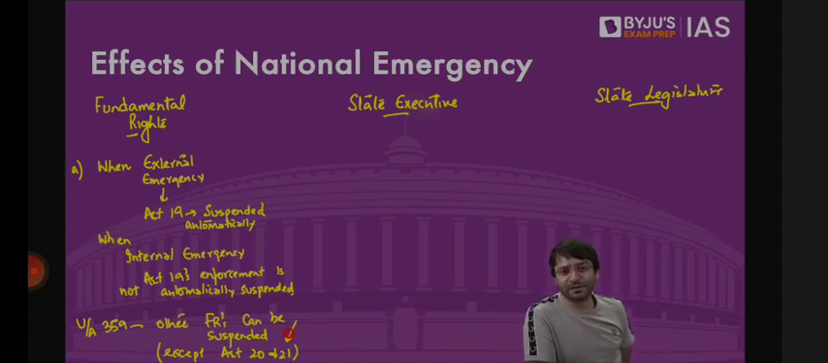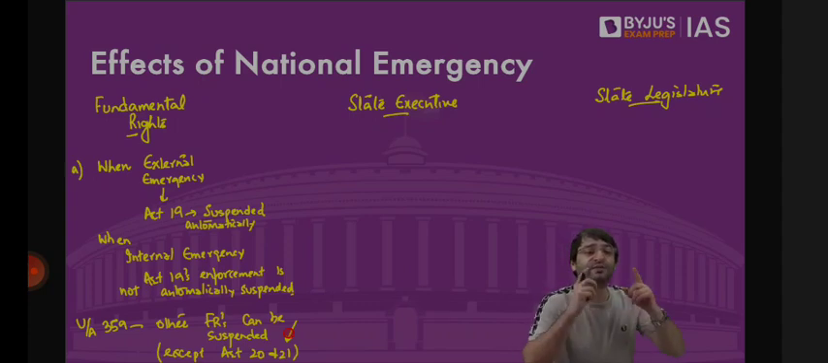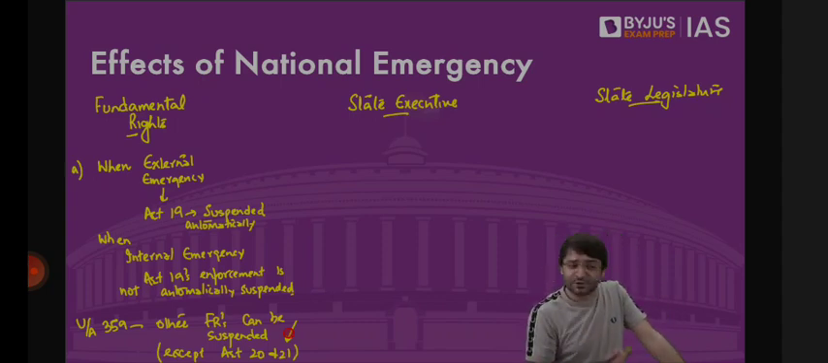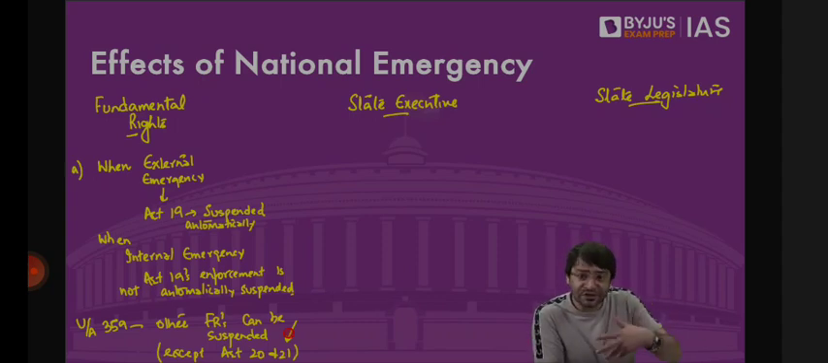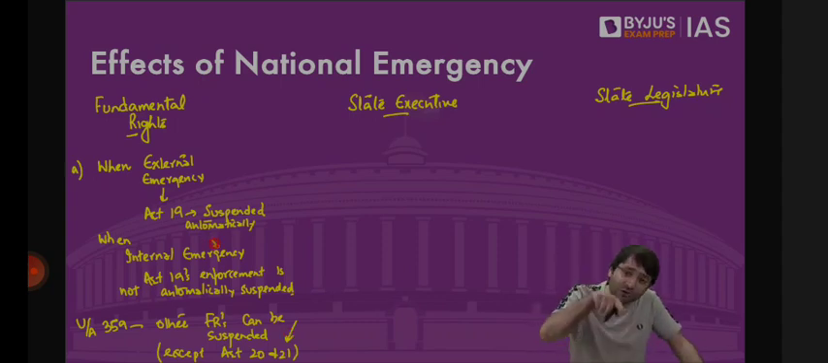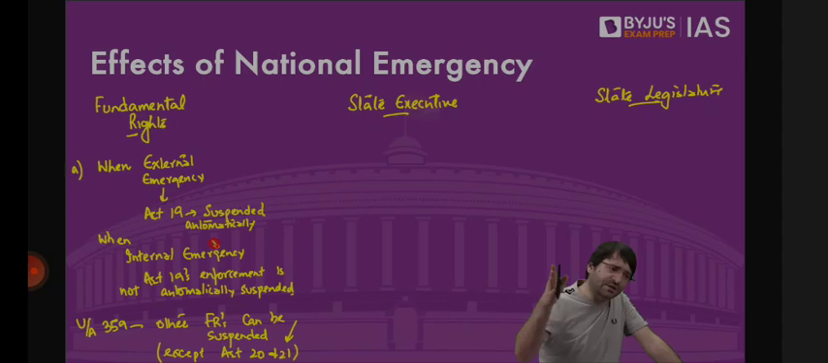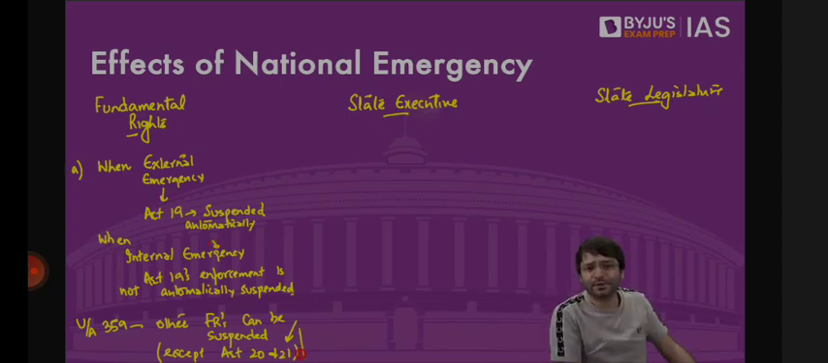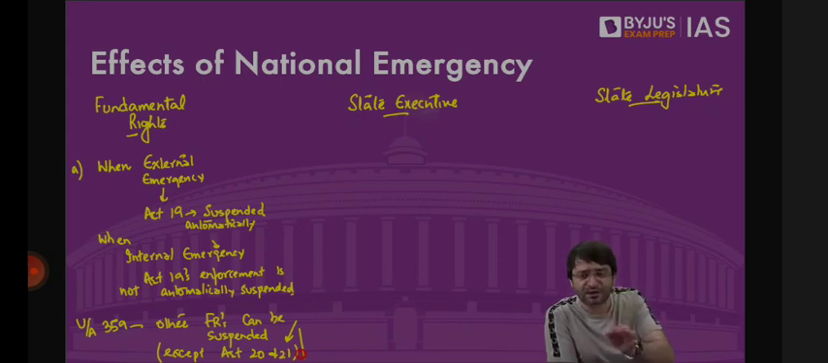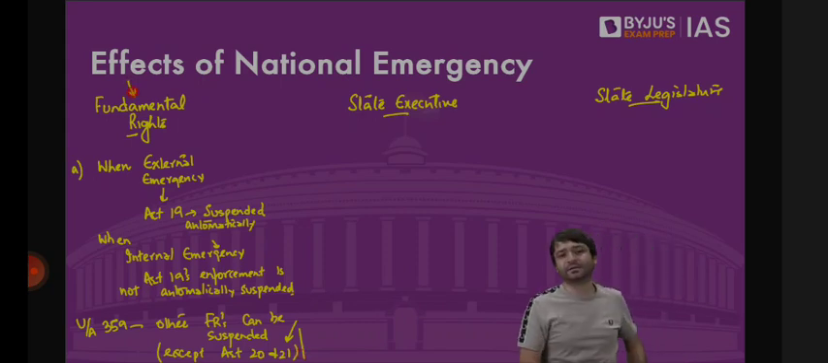Which means even during national emergency, it is not that the judiciary will punish you for the same offense multiple times. It is not that during national emergency, the parliament will pass a criminal law and give it a retrospective effect. That is something that can't happen. But when the emergency is imposed on the grounds of armed rebellion, which is internal emergency, then Article 19 is not automatically suspended. Which means if it needs to be suspended, then the President will issue an order under Article 359 and suspend Article 19. Then issue an order and suspend all fundamental rights except Article 20 and 21. So during national emergency, the first and foremost impact is on fundamental rights. Then there is an impact on state executive.